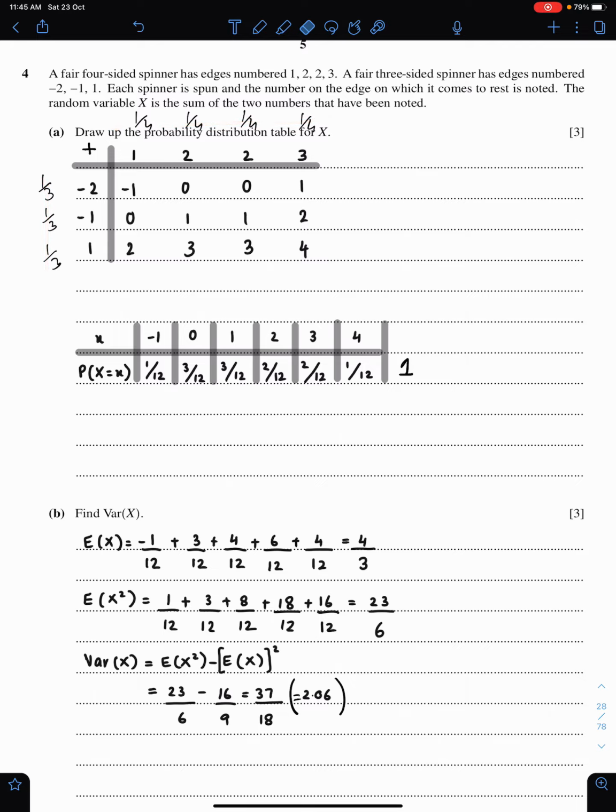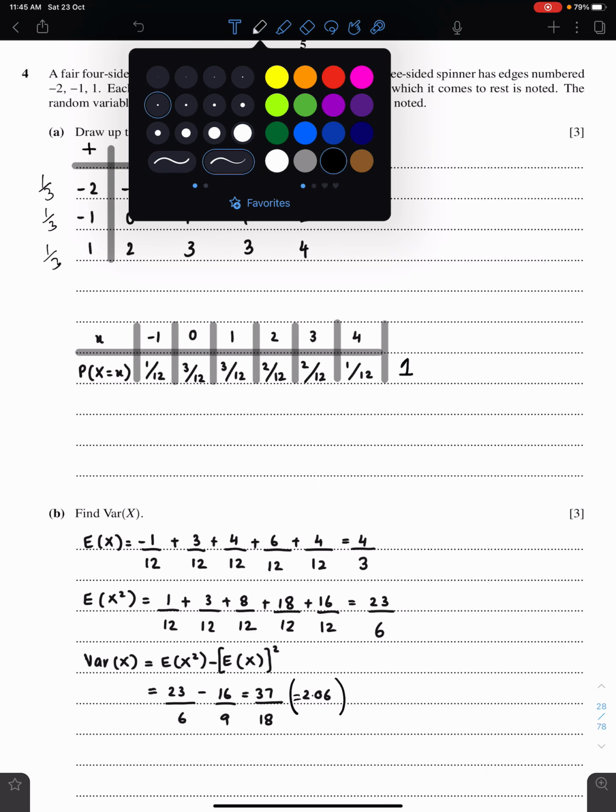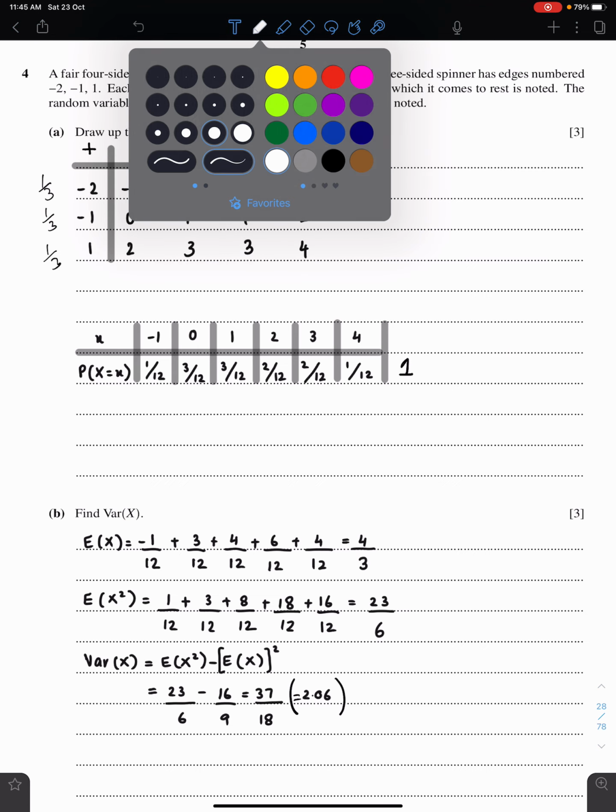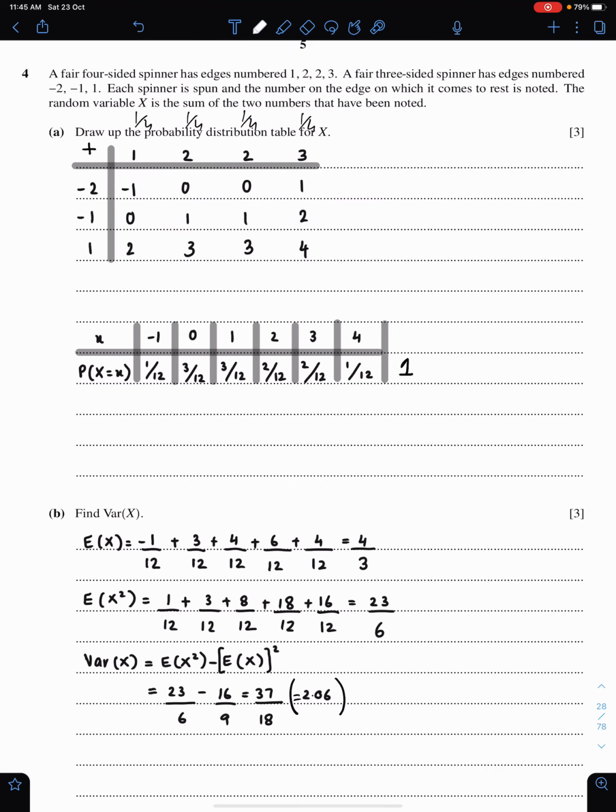This is the optional thing. So there is no need to list this. Let me erase these two. When probabilities are the same, then we do not need to list the probabilities. When probabilities are different, then we always list the probability. So -1, 0, 1, 2, 3, 4. These are the possible values of x.